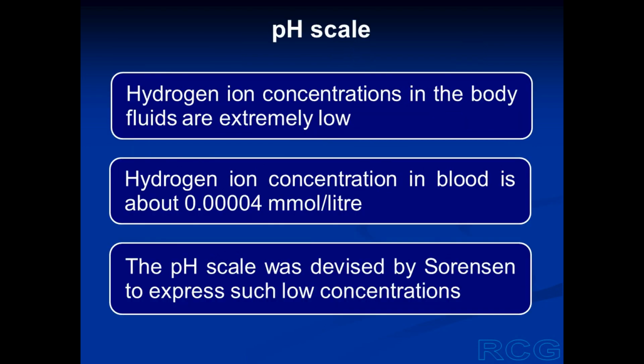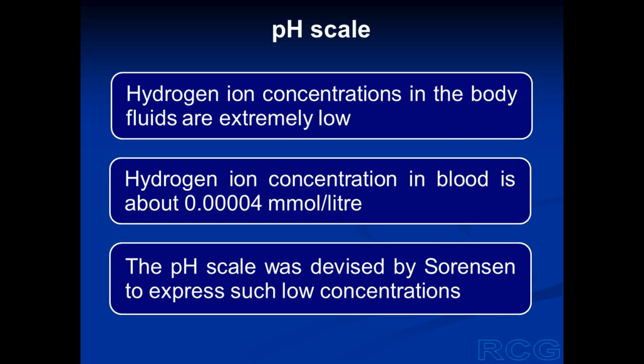The concentration of hydrogen ions in body fluids like plasma, extracellular fluid, intracellular fluid is very low. If we take the concentration of hydrogen ions in blood, the normal concentration is about 0.00004 millimoles per liter.